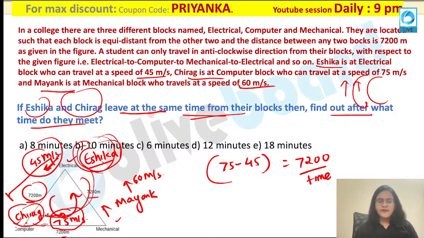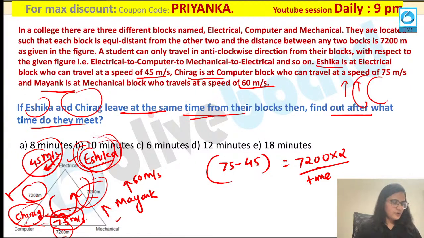Everybody is following this? Anybody having any small doubt, please ask me. In this particular question, you can see the speed of Chirag is more. Speed of Chirag is more, so I have to take my distance as 7200 here and 7200 here. That means 7200 into 2 over here. Are you getting my point?